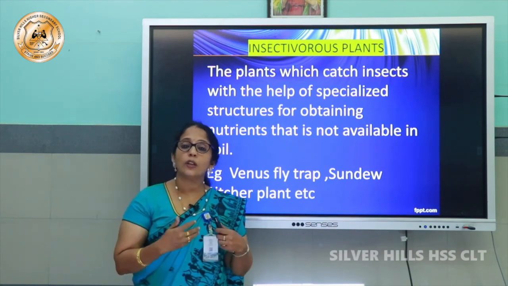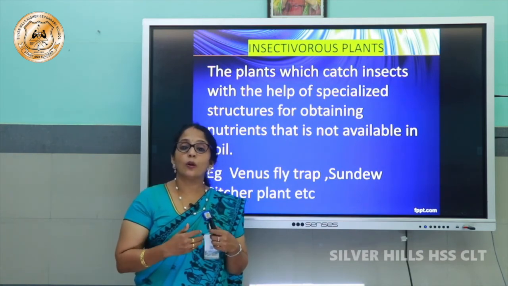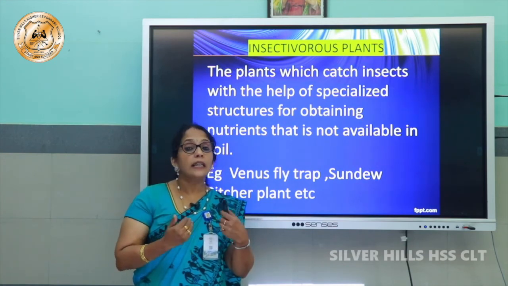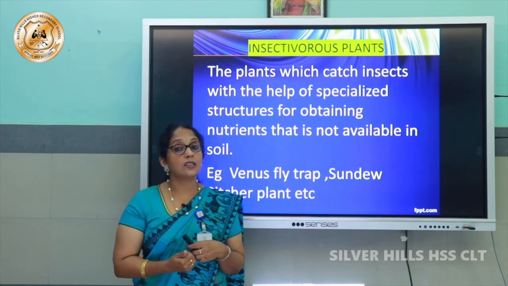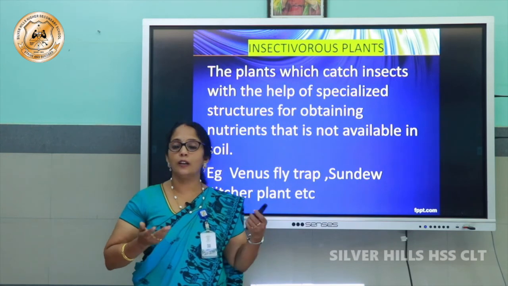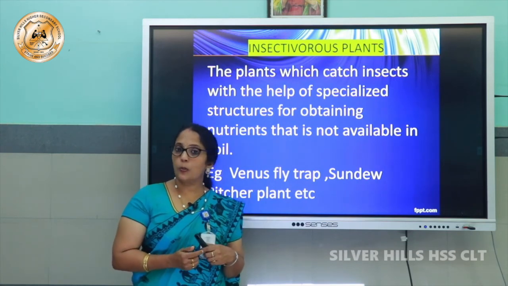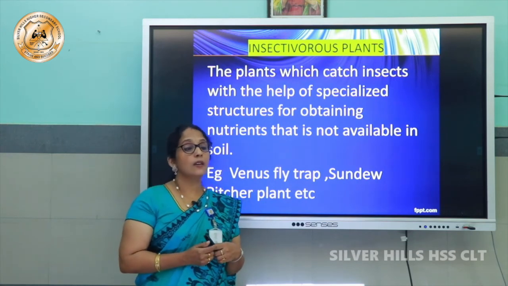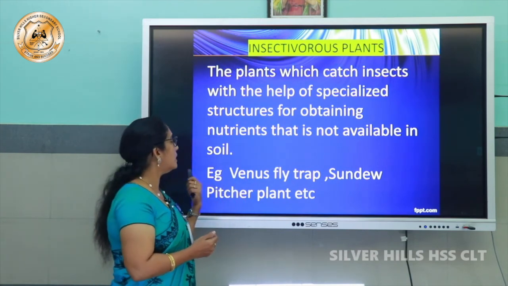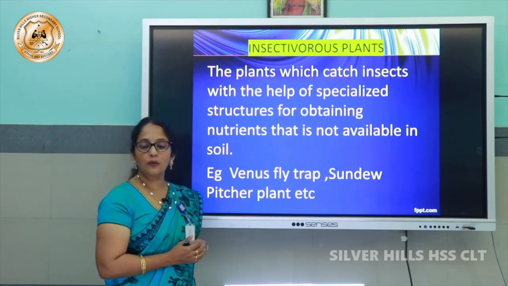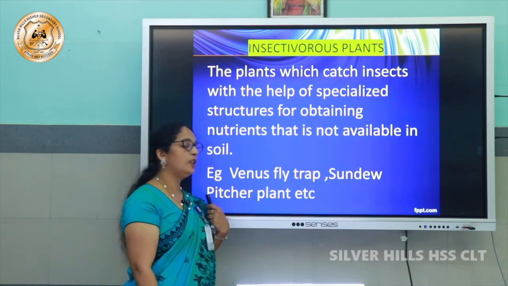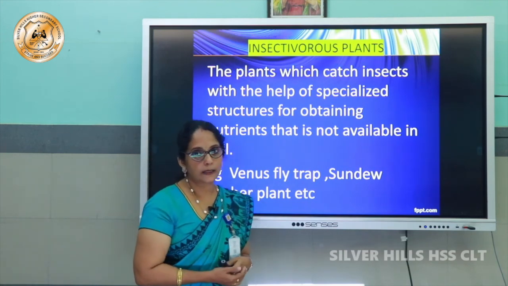So, in order to overcome this situation, that is in order to get nitrogen, these plants are just taking in insects, that is just digesting insects and obtaining nitrogen. Then only they can grow properly. So, such plants that catch insects for the requirements of certain nutrients that are not available in the soil are called insectivorous plants. Examples are Venus flytrap, sundew and pitcher plant.